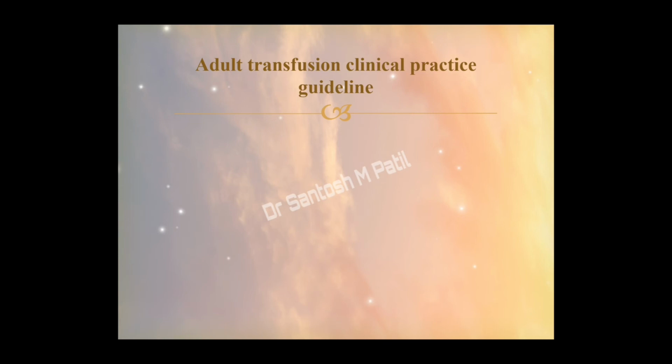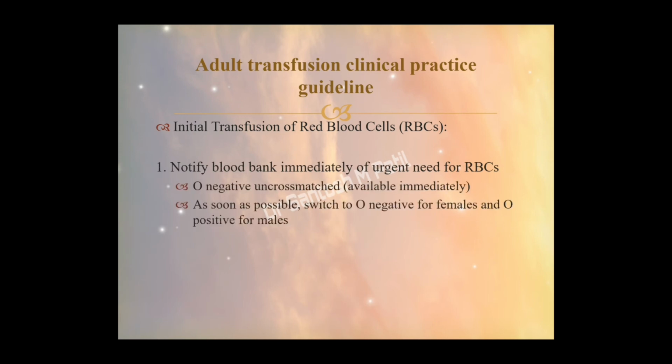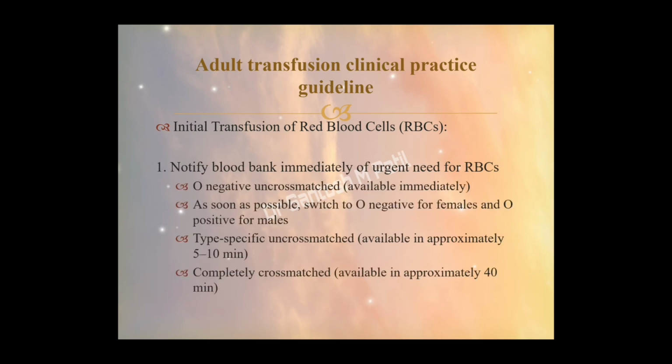So I'll be talking about a few points from the adult transfusion clinical practice guidelines, like initial transfusion of RBCs. Before that, notification has to be sent to the blood bank immediately of the urgent need for RBCs. If it is available immediately, O negative uncrossmatched blood can be given and has to be transfused as soon as possible, switching to O negative for females and O positive for males.